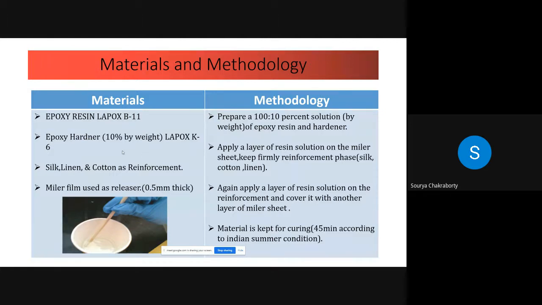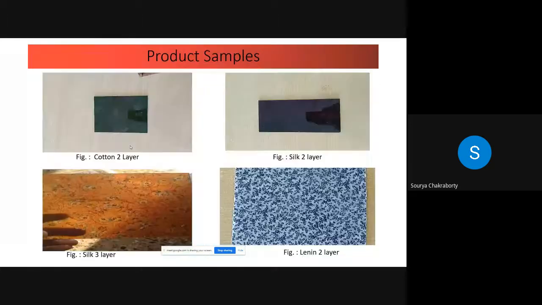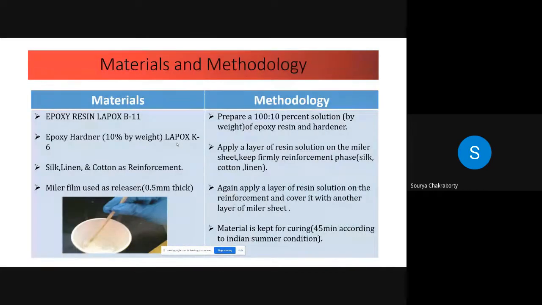And mylar sheet, the thickness of the mylar sheet is 0.5 mm. And the methodology: in this study we use a 100 to 10 weight ratio of epoxy resin and hardener solution, and apply a layer of resin on the mylar sheet. After that, we keep the reinforcement like silk, linen, and cotton. Again, we apply a layer of resin solution on the reinforcement material as another layer, and after that we keep a mylar sheet on that.